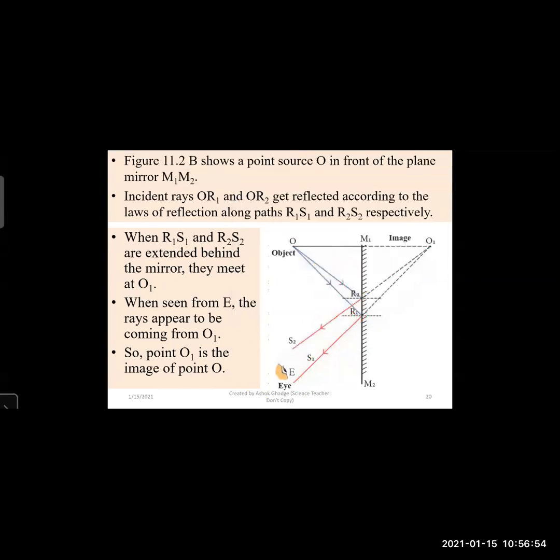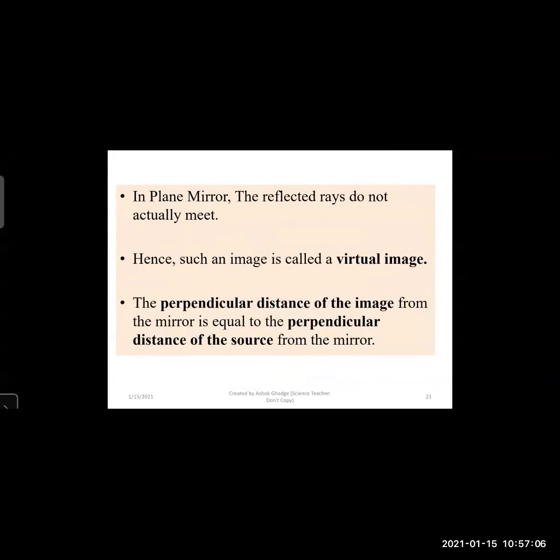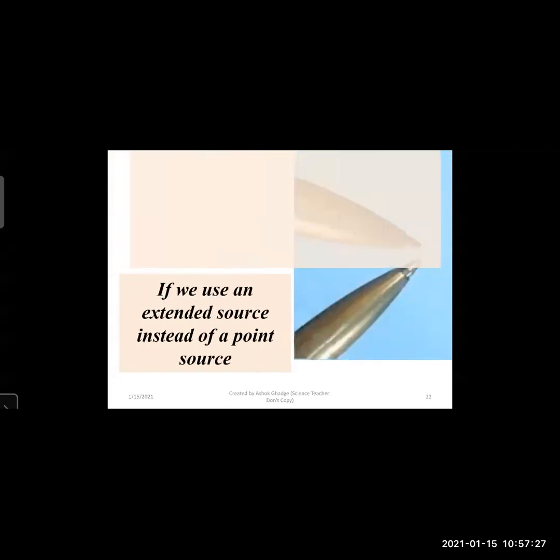So that image, that is O1, is called a virtual image. The perpendicular distance of the image from the mirror is equal to the perpendicular distance of the source from the mirror. Now we will see the second part.